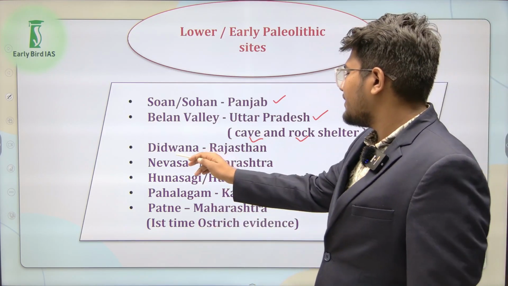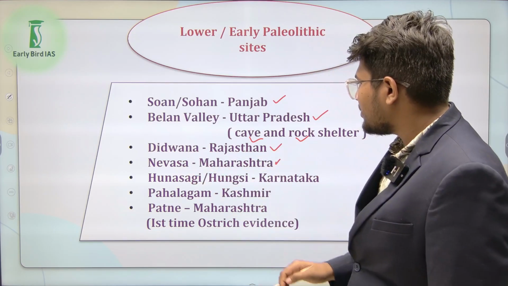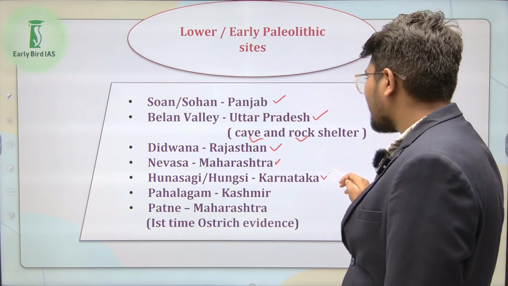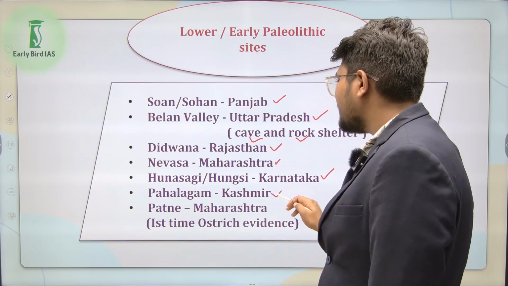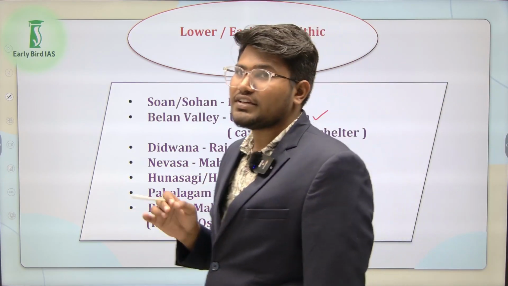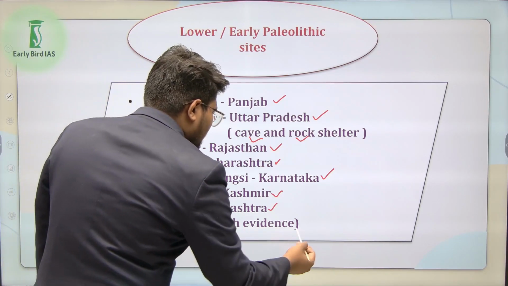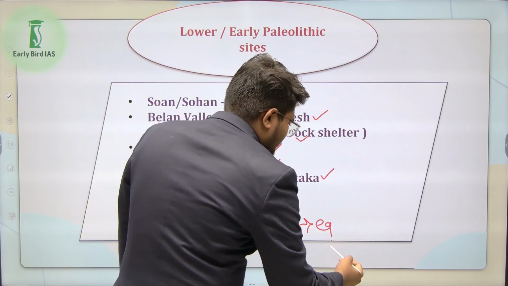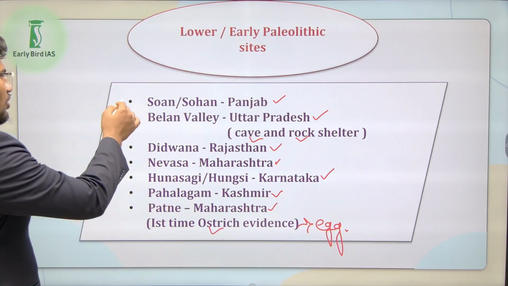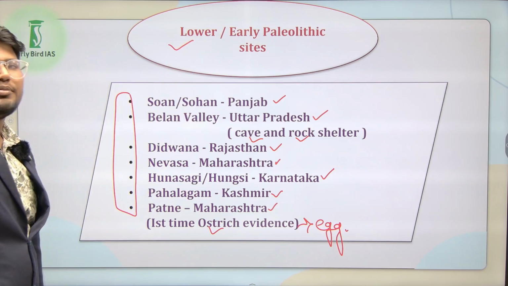Then Didwana, Rajasthan; Nevasa, Maharashtra; Hunsgi from Karnataka; Pahalgam, Kashmir; and Patne, Maharashtra. From Patne, we got the first evidence of ostrich, in the form of an egg. So these are all the sites of Lower and Early Paleolithic Age.